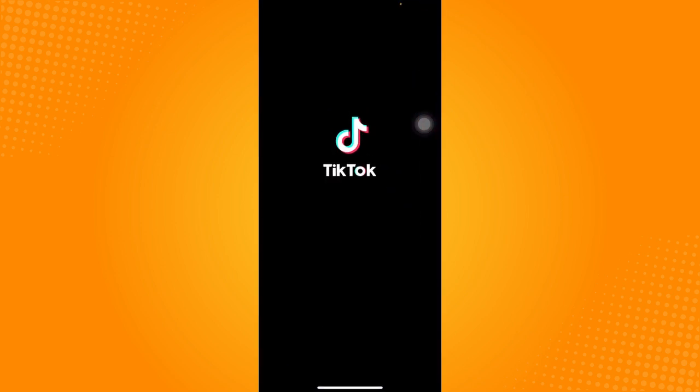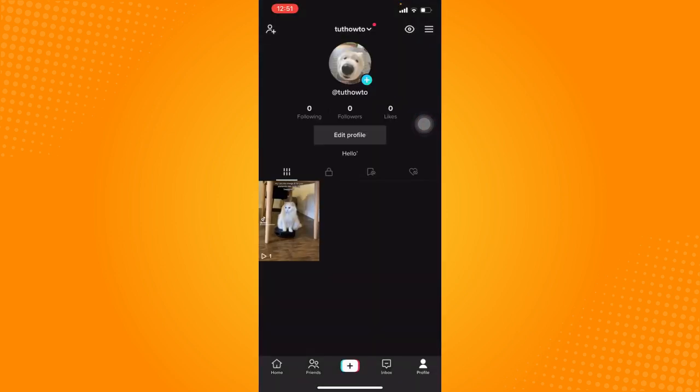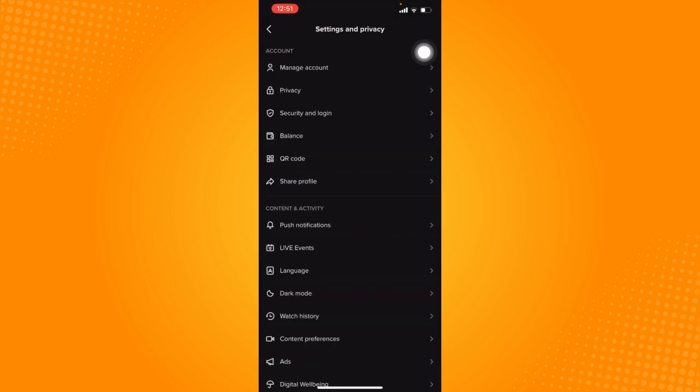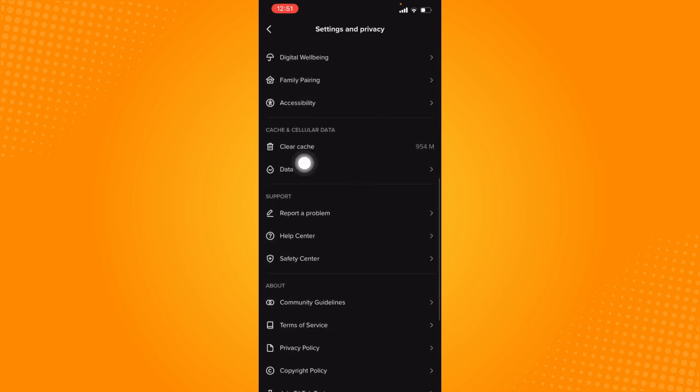TikTok. So to do that, let's just open TikTok right here, go to a profile page and click on this 3-bar line at the top right corner, click on settings and privacy, and there is an option to clear cache. So just click on that and it will clear the cache, because when your app cache gets corrupted, it might cause TikTok to not work correctly. So that is how you can basically fix the issue of being not able to follow anyone on TikTok.